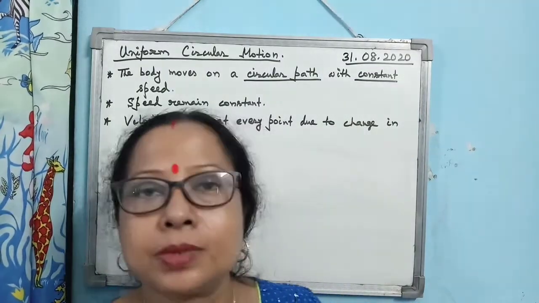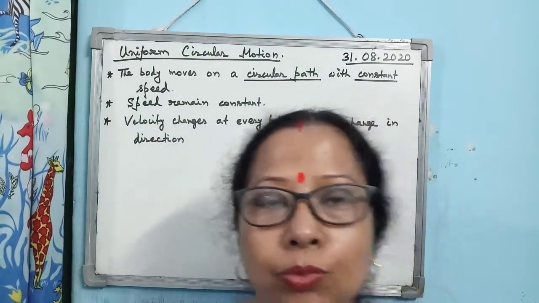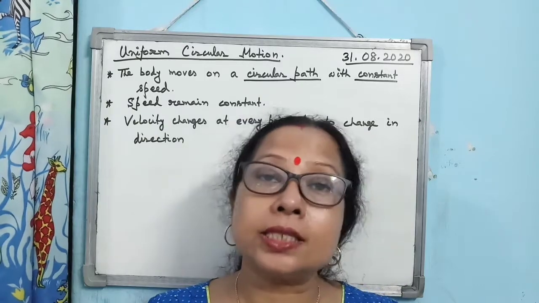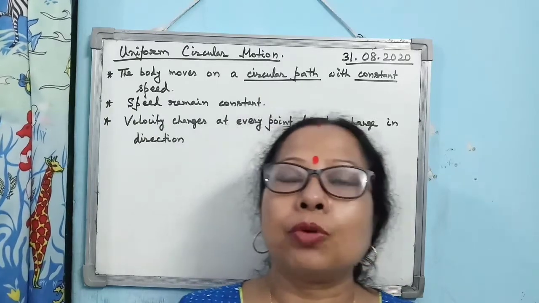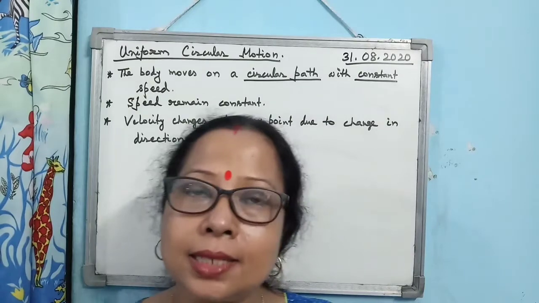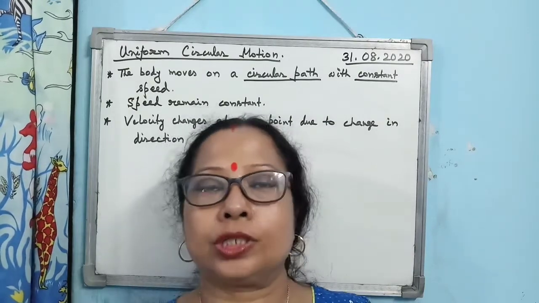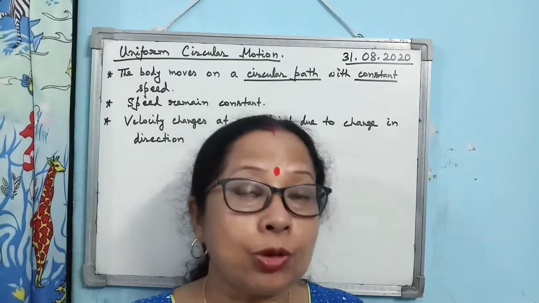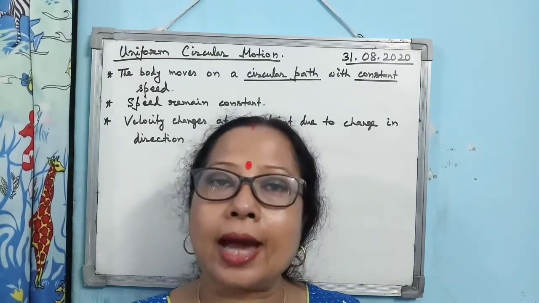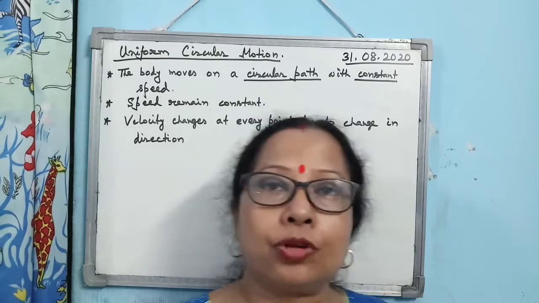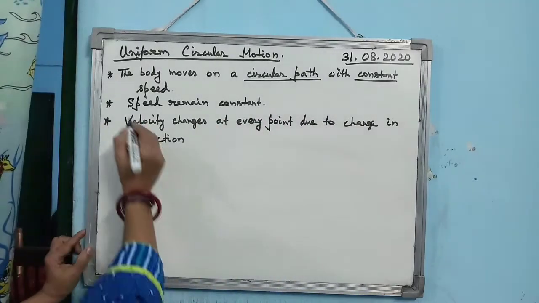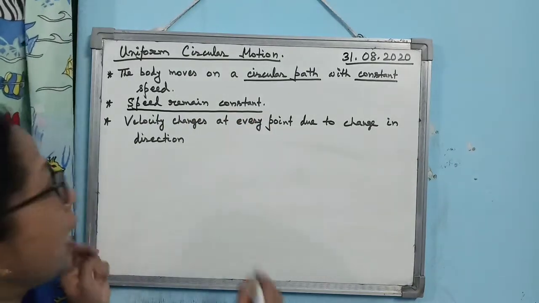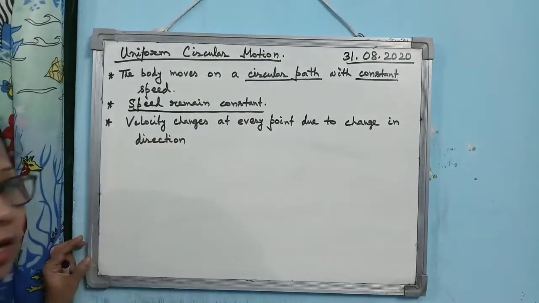Now, what is uniform circular motion? When a body moves over a circular path with constant speed, then the motion of the body is known as uniform circular motion. Circular motion means it is moving on the circular path, and the term uniform is coming due to the fact that speed is uniform. That's why you see here I have noted that the speed of the body remains constant. Alright. But what about the velocity?